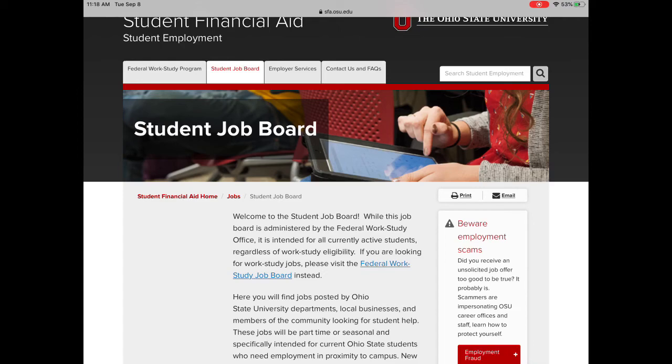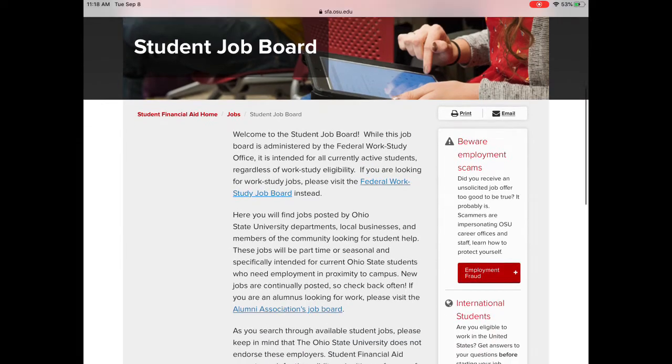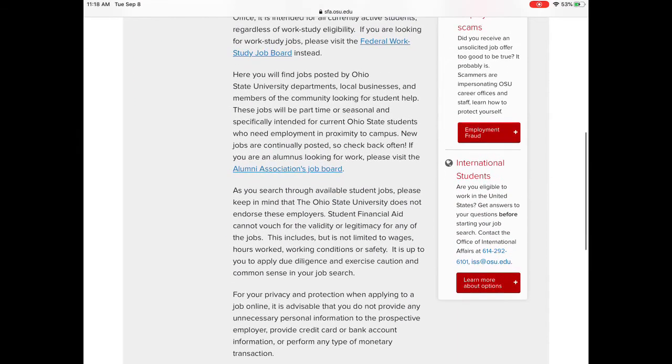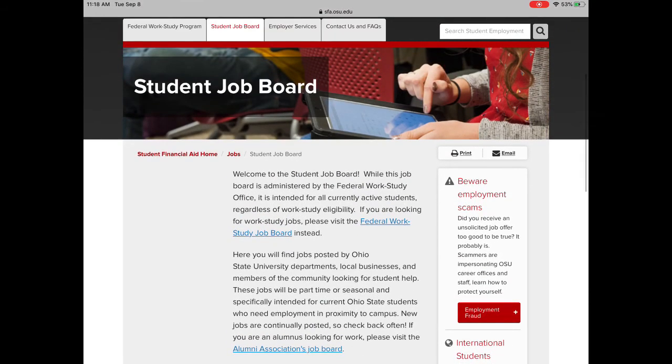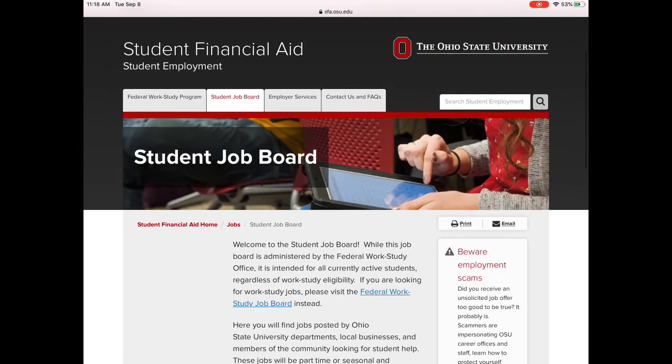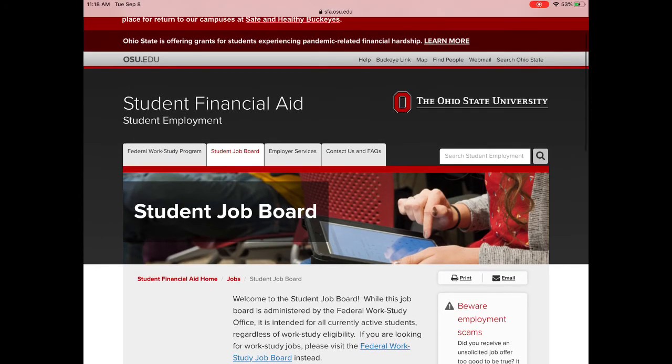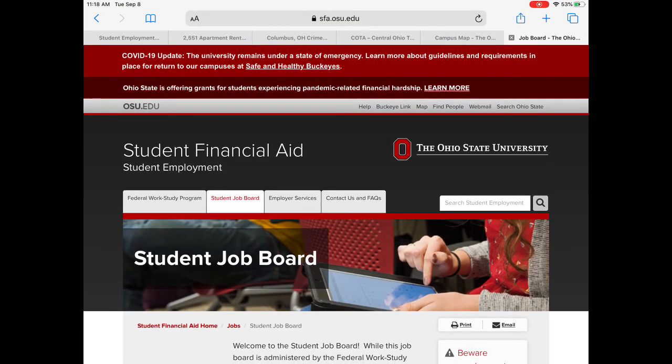But other students have said that they're not having any problems getting jobs. These are going to be campus jobs. The other thing you could look at would be Handshake. Handshake gives you a place to post your resume, and that's another place to look for campus employment as well.